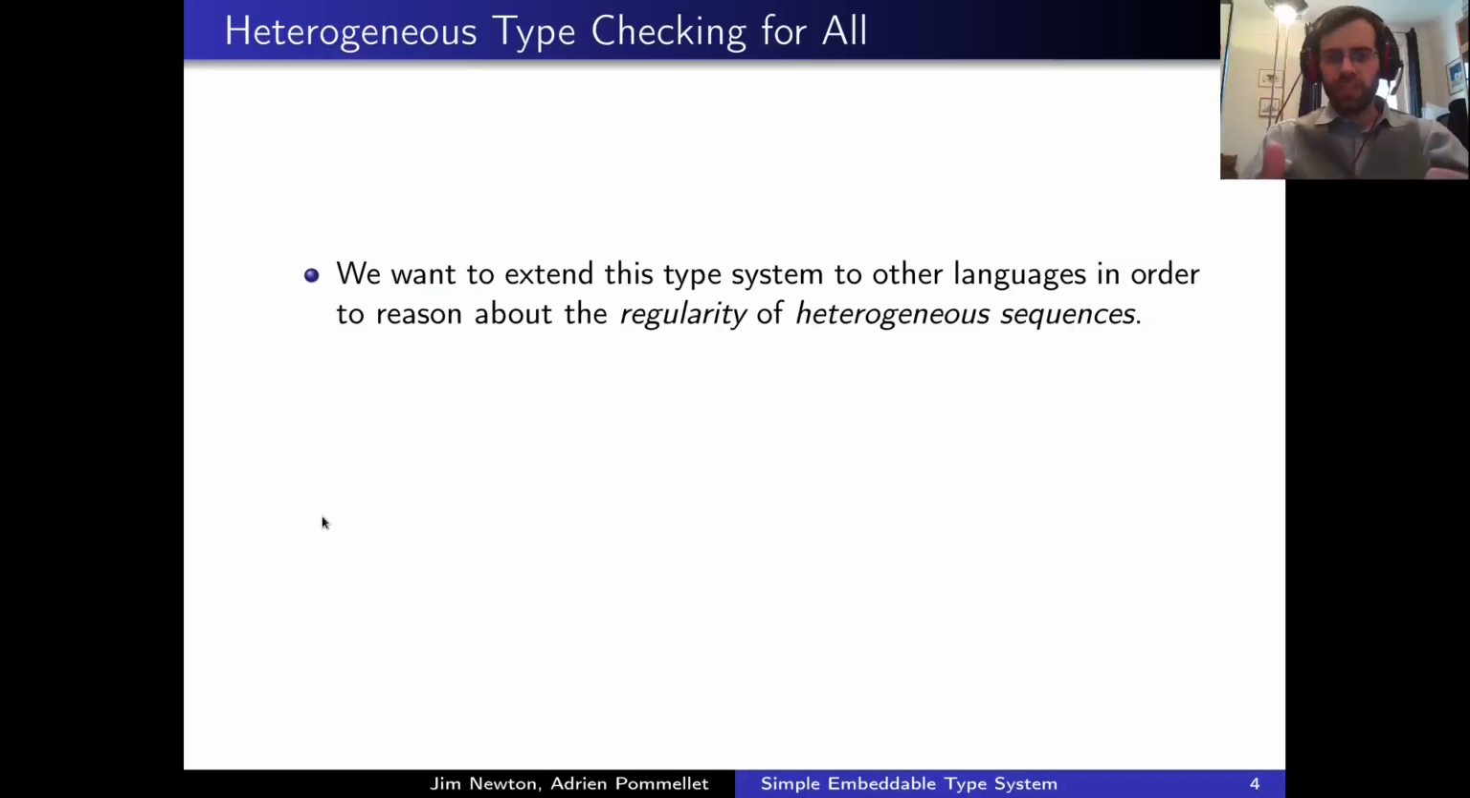Thanks for the demo, Jim. That's a nice type system you have there. Maybe we would like to extend it to other non-Lisp languages in order to reason about the regularity of heterogeneous sequences.